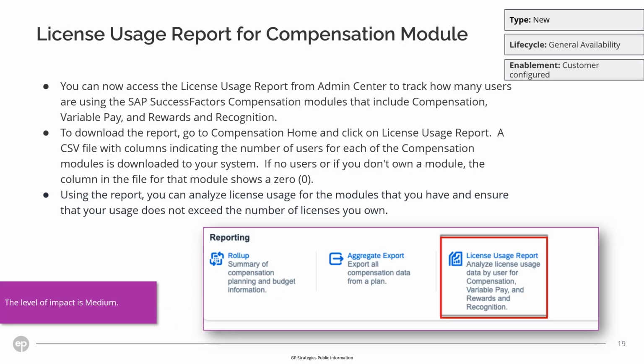License Usage Report for Compensation module. You can now access the License Usage Report from Admin Center to track how many users are using the SuccessFactors compensation module. This includes compensation, variable pay, and rewards and recognition. The downloaded report is a CSV file with columns indicating the number of users for each of the compensation modules. If no users access the module, or if you don't own a module, the column in the file for that module shows as 0. Using the report, you can analyze license usage for the modules that you have and ensure that the usage does not exceed the number of licenses you own.